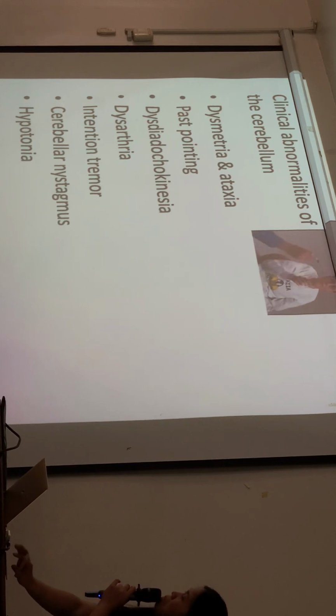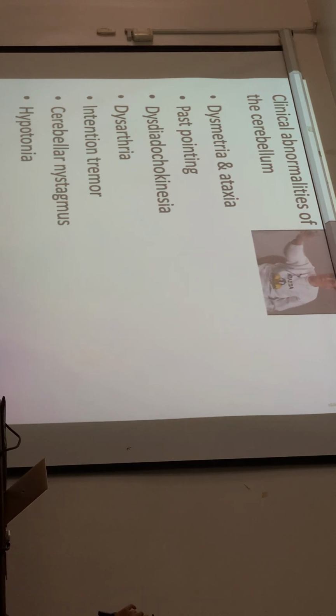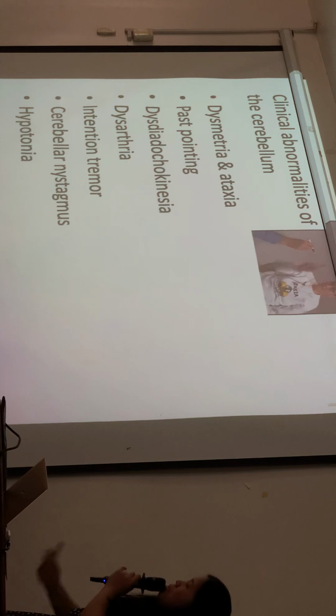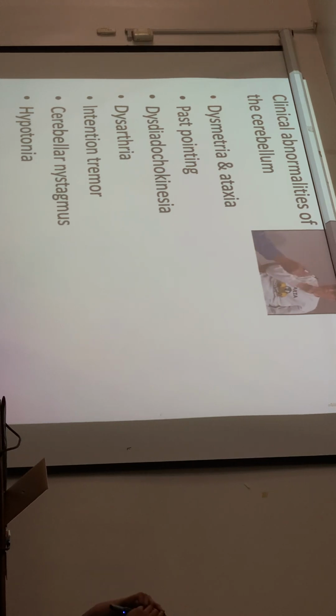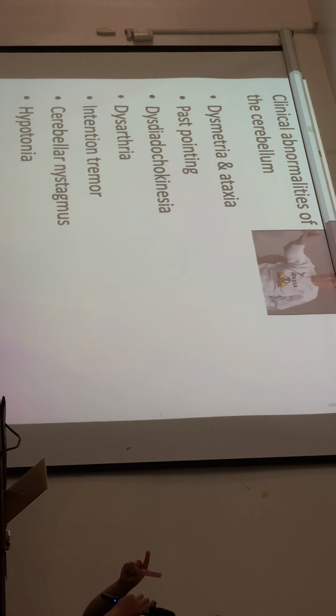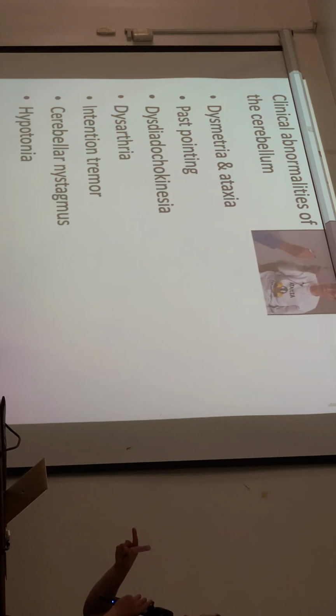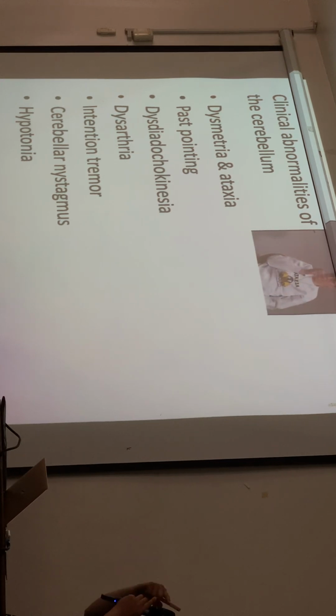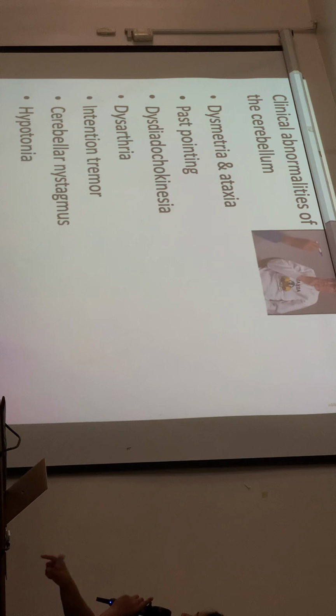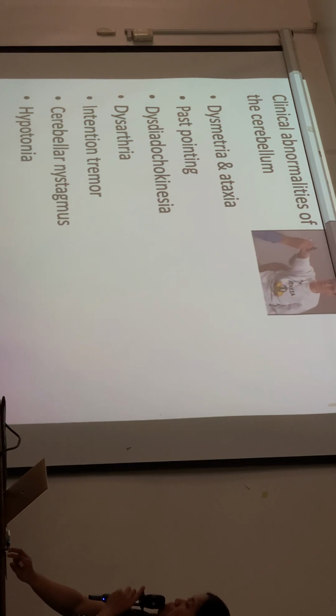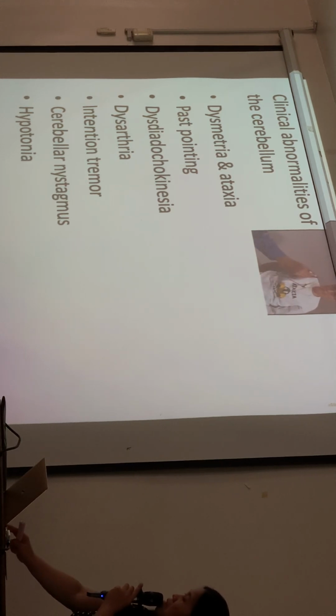Past pointing means that when you ask the person to point to an object, you will have this in your second year, the patient will not be able to point to that. Okay, it will point beyond that object. Okay, that's past pointing.